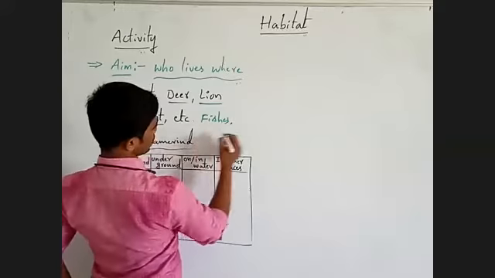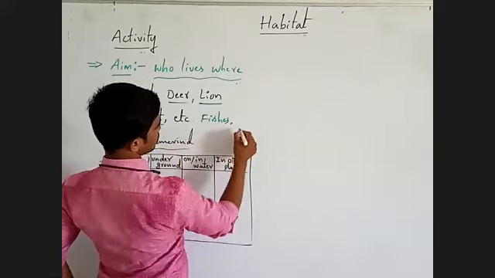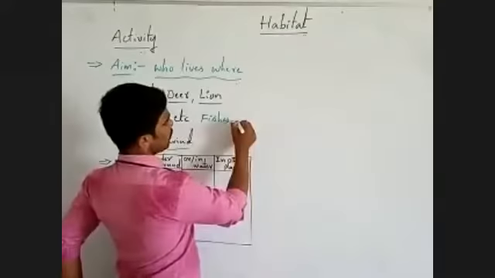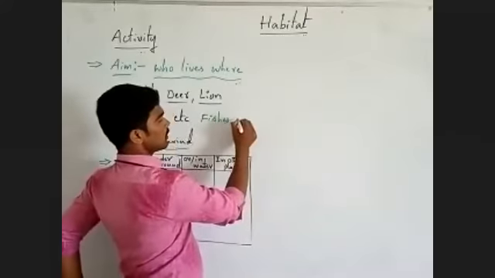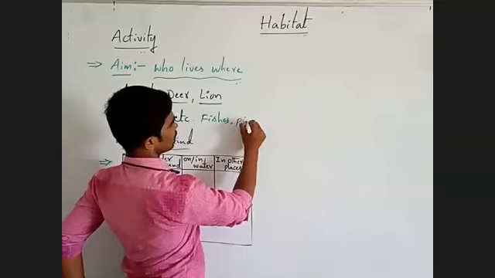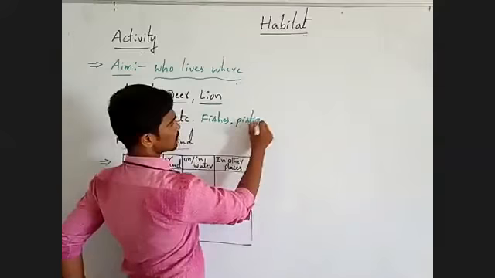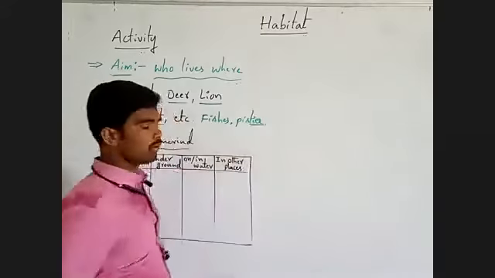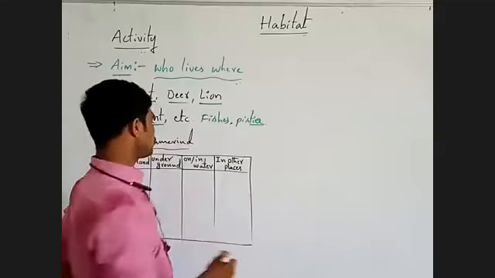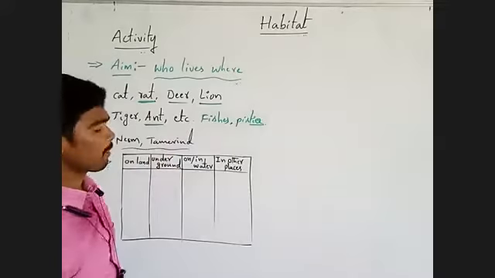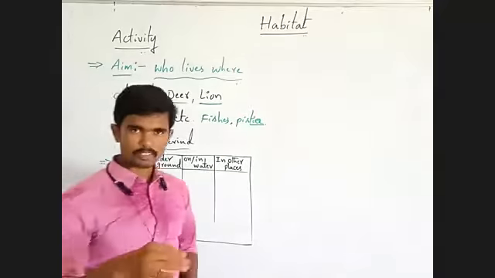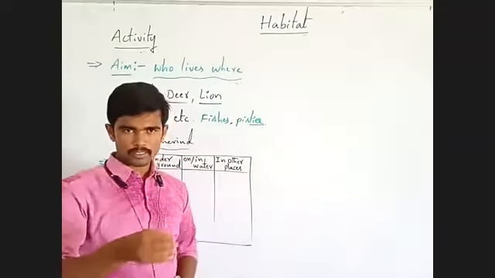Next, some plants, water lily. Water lily plants. Or one type of plant, pistia. These pistia plants live on water. And different types of skaters, which means water insects.